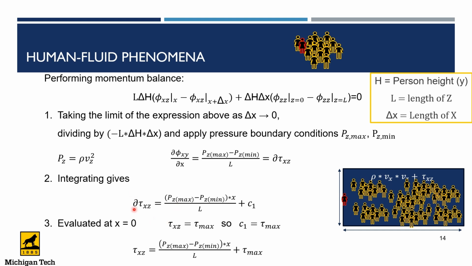Integrated across x, we can find the change in shear stress to be equal to the pressure in z max and the pressure in z min times x over the length traveled plus an integration constant. And when we evaluate this at x is equal to 0, we see that the shear stress is at its maximum. So we know that this C1 value is equal to the max shear stress. We can finally derive that tau of xz is equal to the pressure in z at its maximum minus the pressure in z at its minimum times x divided by L plus the constant of tau max.